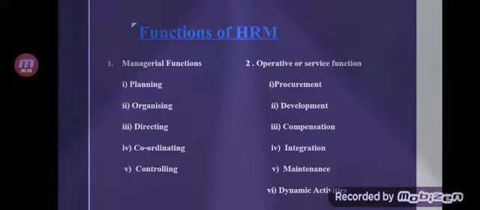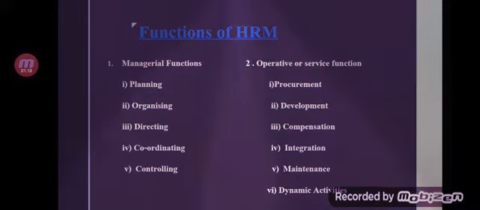First of all, what are functions? What does this involve? What do functions of HRM mean? We already know what human resource management is. It basically involves managing people in the organization in such a way that harmonious, cordial relations are established for reaching the goals of the organization, and it is quite a difficult task. This requires good planning, directing, motivating, coordinating, and proper controlling of people. Therefore HRM performs all the functions which are concerned with men in order to bring together the expertise in a scientific way and to motivate the reaching of goals effectively and economically.